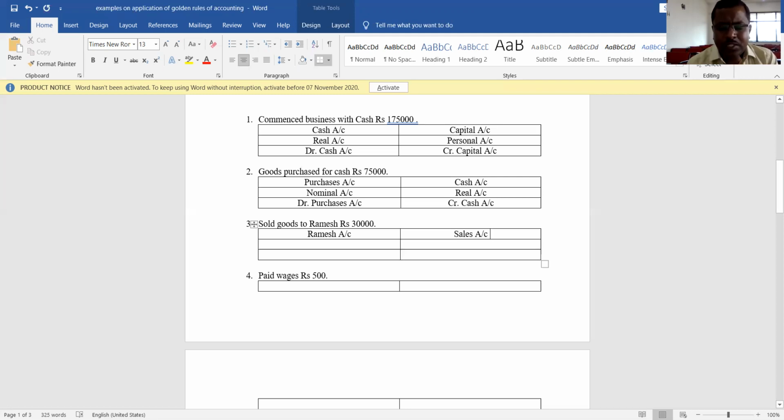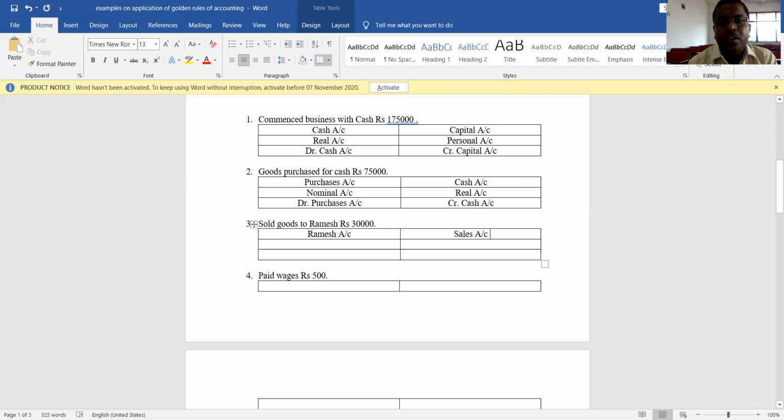Even sometimes it so happens that even in case of a cash transaction, they will claim the name of the person, but they will specify for cash, like sold goods to Ramesh for cash rupees 30,000. At that time, two accounts will come. One is cash account and another one is sales account. At that time, Ramesh is not material, because already we have collected cash.